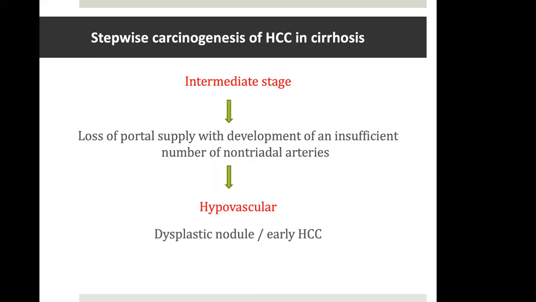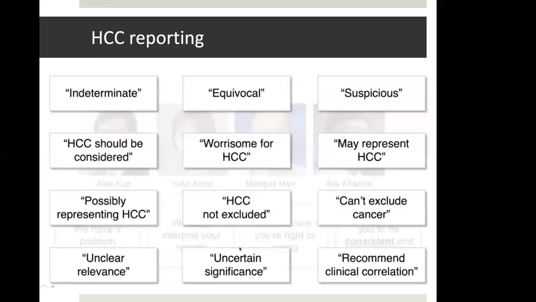So as we know, about 1/3 of HCCs may not show arterial phase enhancement, so basically they correspond to this stage. Now, as we discussed, there is a continuum of changes, so it is sometimes difficult to give a proper label to a cirrhotic nodule, because of which the report may be very bizarre, haphazard, and the physician is not very happy to see these kind of reports.